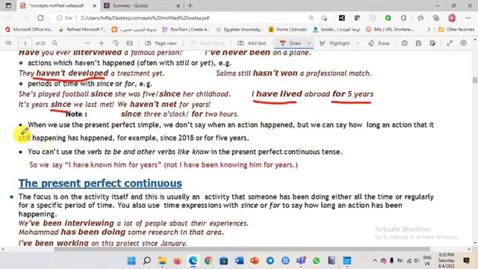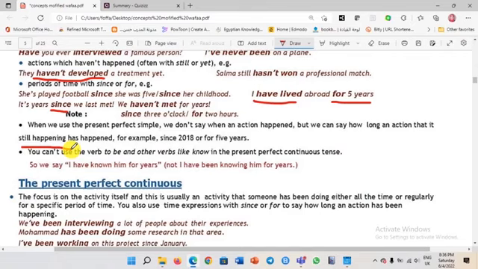When to use the present perfect simple again? When we use the present perfect simple, we don't say when an action happened. We don't say when it happens, okay? But we can say how long an action that's still happening has happened, okay? So we are not talking about when an action happened, but we are talking about how long this action has been happening.